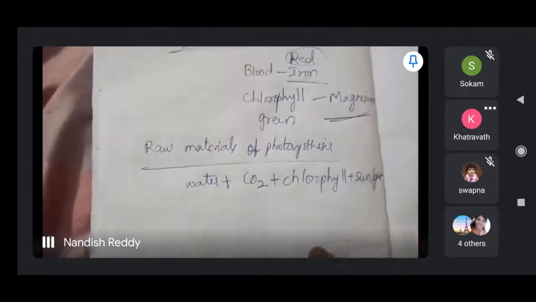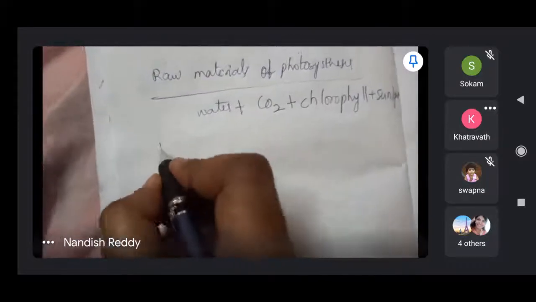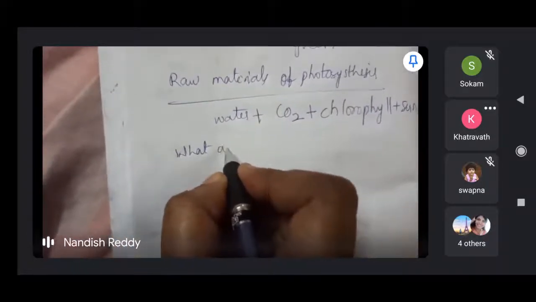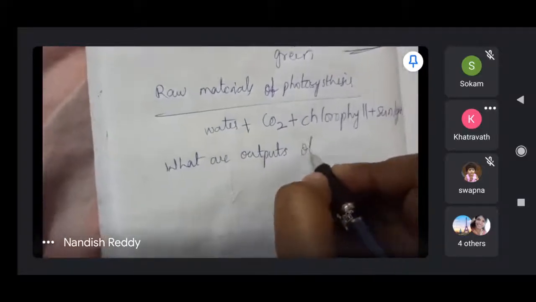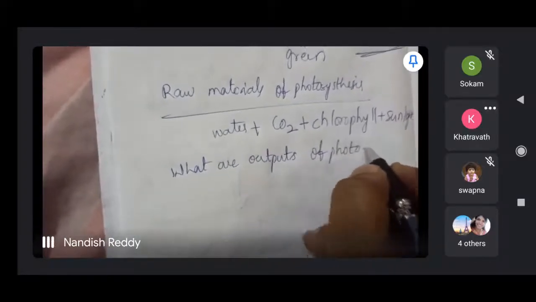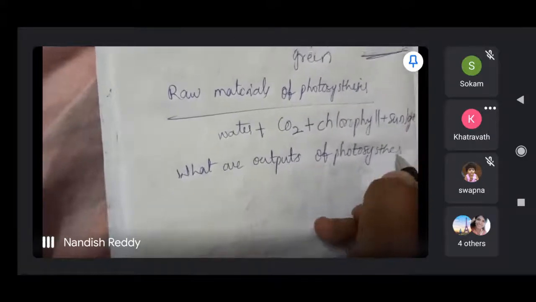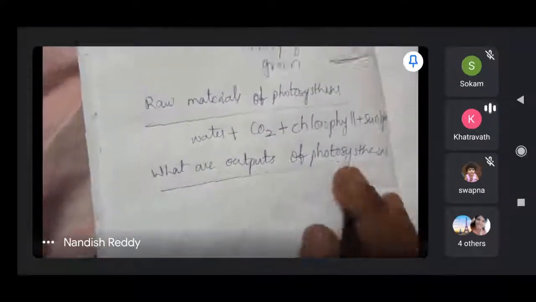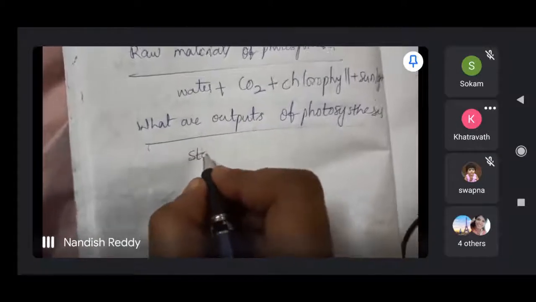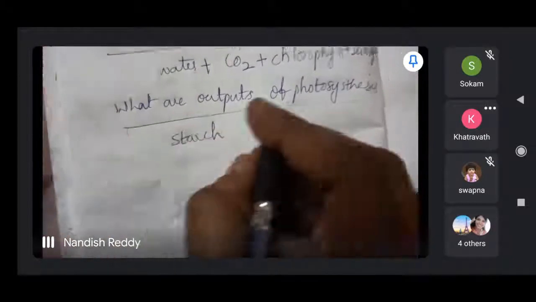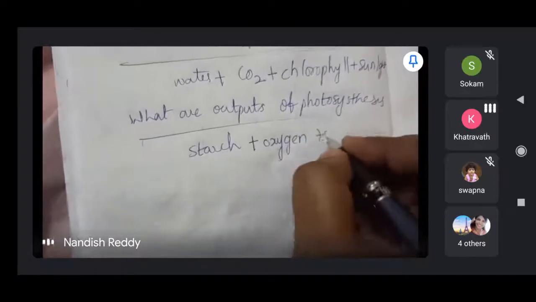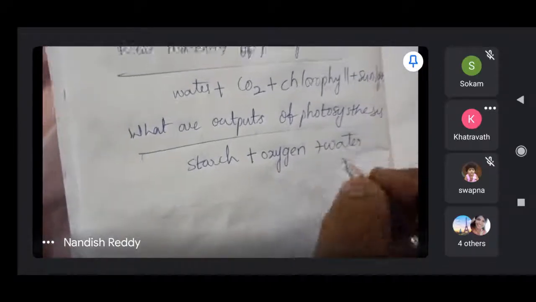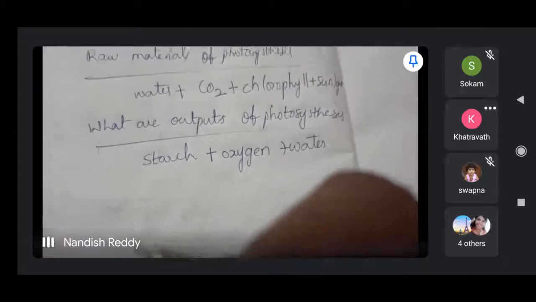And what are the outputs of photosynthesis? What are we getting from it? It is enough to say starch, all of it comes under starch. Starch plus oxygen plus water. These are the outputs.